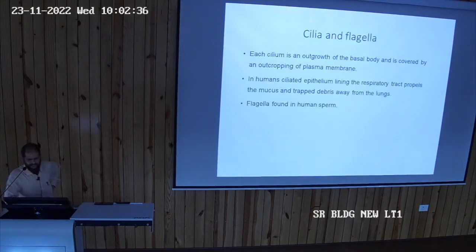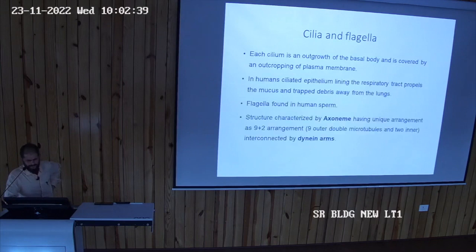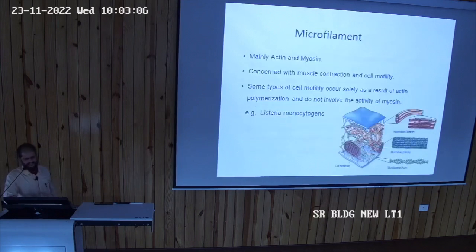Then cilia and flagella, you know, flagella is there in the human sperm, and cilia आपको रेस्पिरेटरी ऑर्गन में जहाँ पे आपको डस्ट वगैरह बाहर करना है, cilia होते हैं वहाँ पे. Their characteristic, there is axoneme. इसमें 9+2 अरेंजमेंट होता है. 9 outer double microtubule and 2 inner, है ना. They are connected by dynein arms. Cilia and flagella move because of these dynein arms. Okay. Then there are microfilament, actin and myosin, mainly concerned with muscle contraction and cell motility.